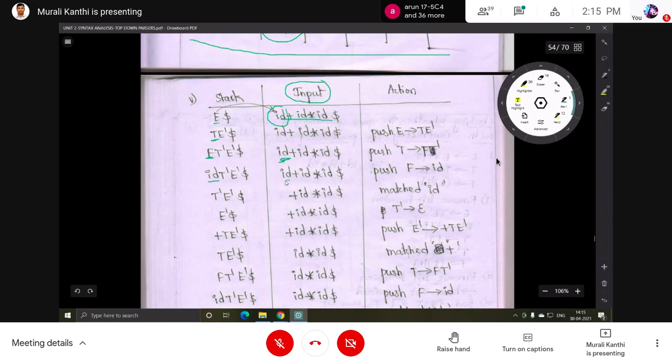Next action, matching. What do we have to do? Pop this terminal from the stack and increment the input pointer. Now the pointer is pointing to plus. After removing ID from the stack, what are the symbols? T dash, E dash. Now the top of the stack is T dash, and the input is plus.